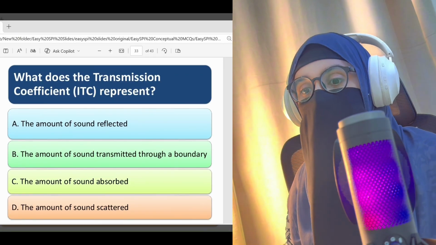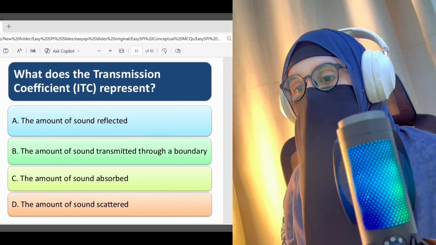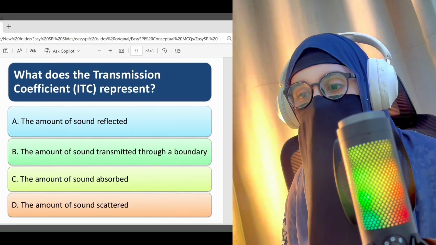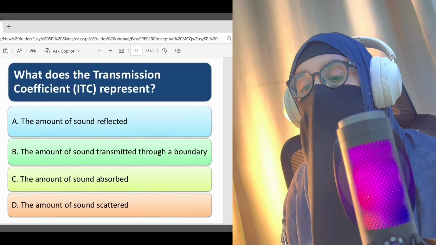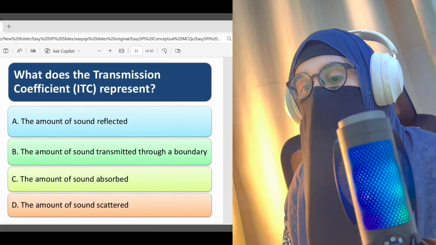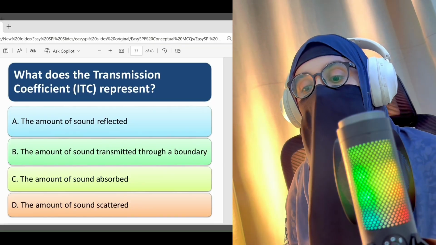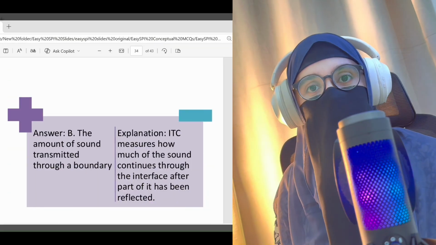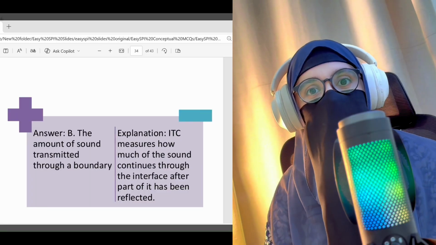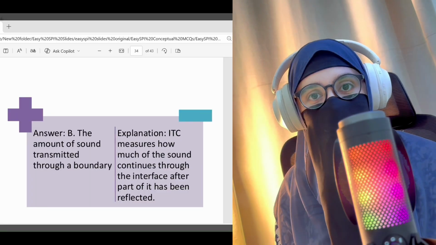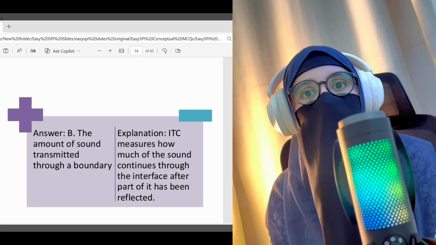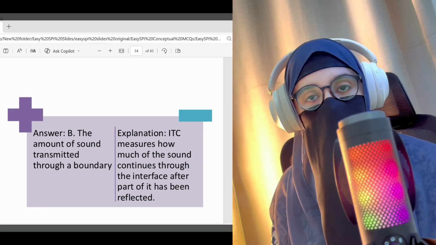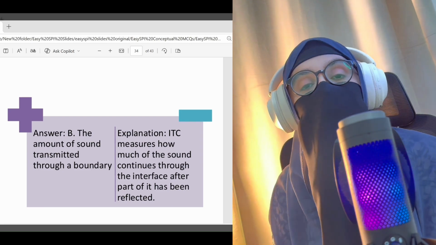Next, what does the transmission coefficient represent? A. The amount of sound reflected, B. The amount of sound transmitted through a boundary, C. The amount of sound absorbed, D. The amount of sound scattered. The right answer here is B. Intensity transmission coefficient: as the name tells, it is about intensity, so it tells us the amount of sound transmitted.